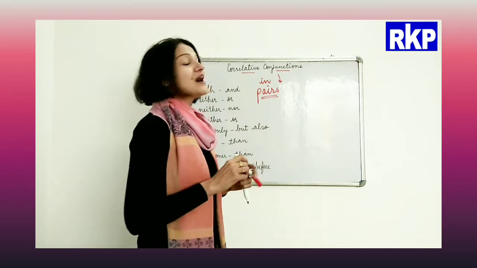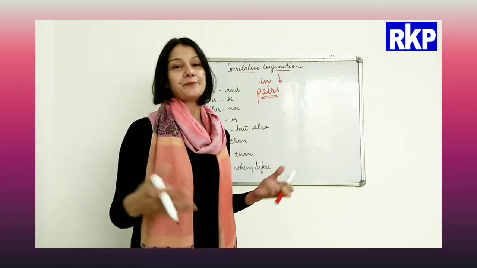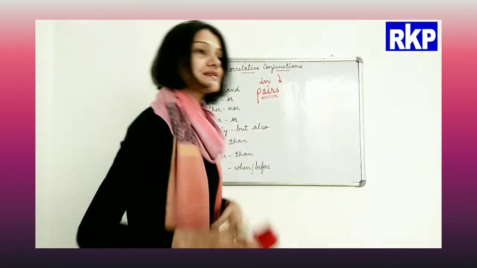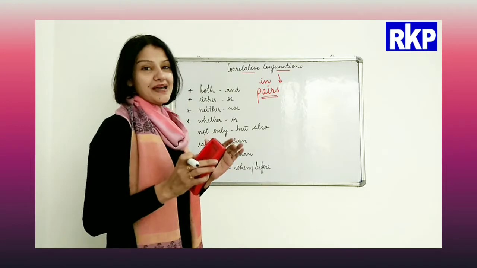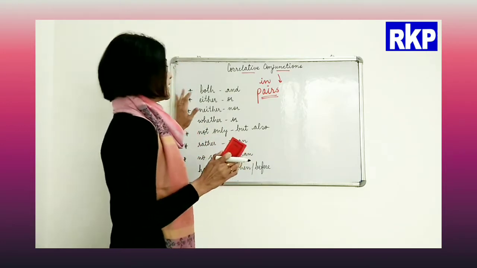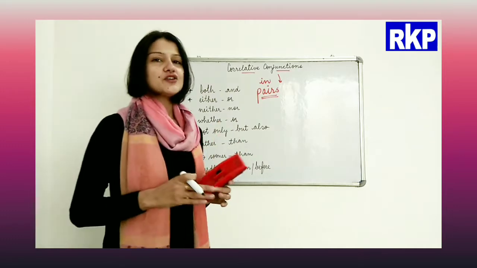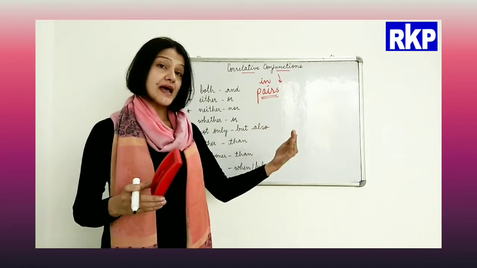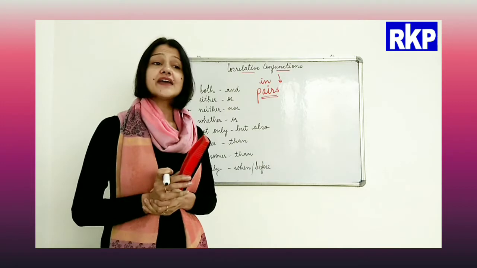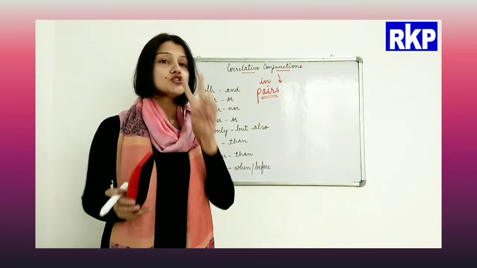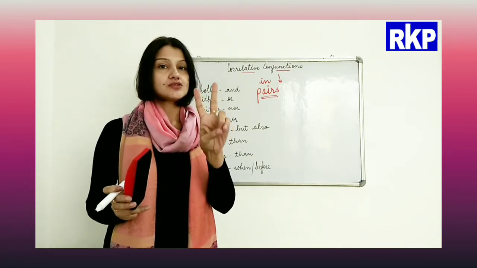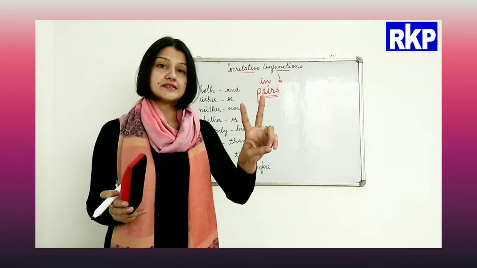All right, now we will focus upon their use. Okay, now we'll discuss them one by one. Now, both and. Beta, we use both and together when we are talking about two persons or two things.